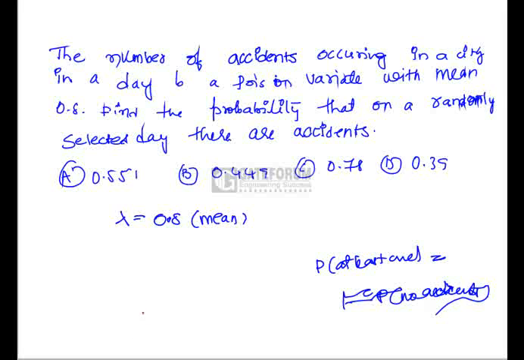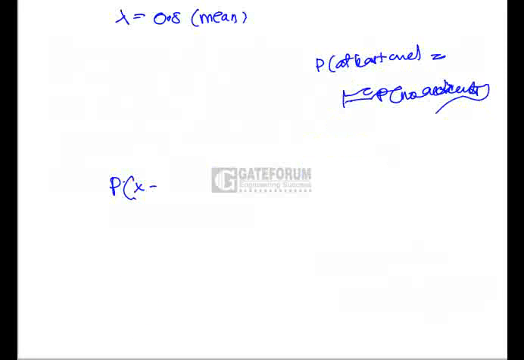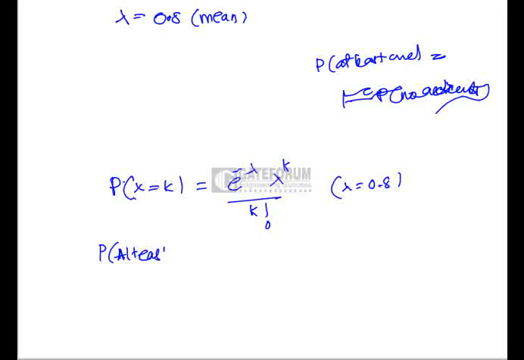Now we know the formula for Poisson variate. P of x equals k is equal to e power minus lambda into lambda power k by k factorial, and lambda is given as 0.8. Now we need P of at least one accident, which is nothing but 1 minus P of no accidents. For no accidents, value of k will be 0.